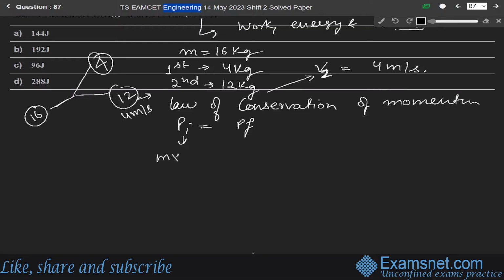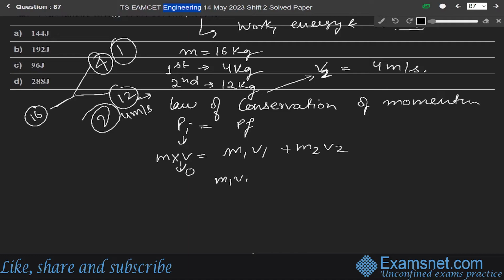So M into V will be equal to m1 v1 plus m2 v2, where we say this is 1 and this is 2. Initially the particle is at rest, so V equals 0. So m1 v1 equals minus m2 v2. So m1 is 4, times v1, equals minus m2 which is 12, times v2 which is 4. So v1 is equal to minus 12 meter per second.